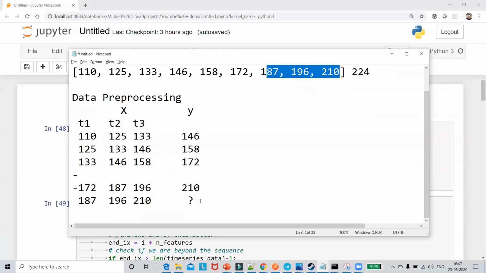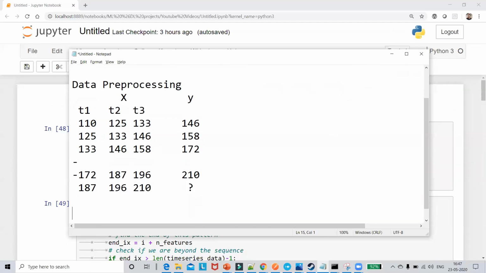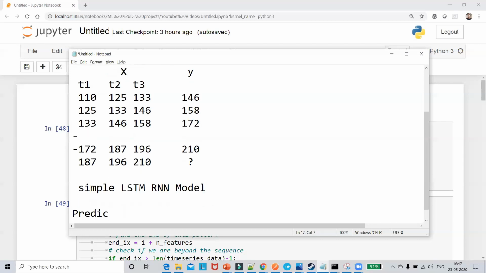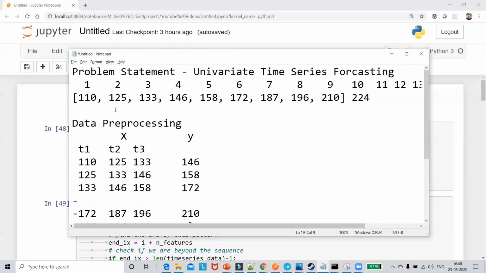Similarly, once I get the value for the 10th day, I'm going to take those 3 as my independent features and compute for the 11th day, and do it in the same way. After data pre-processing, I'm going to apply a simple LSTM RNN model, because these are all sequence data, so RNN will definitely be helpful. After that, I'll predict for the future 10 days, and finally we will plot this. So these are the steps I'm going to show you in this video, and we'll go one by one.